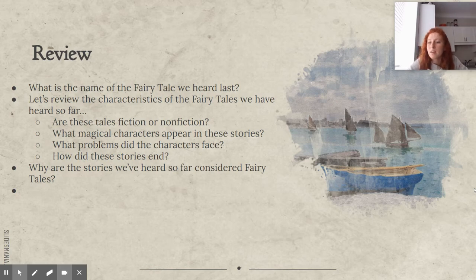Yeah. And what made them fairy tales? What were some of the characteristics? What was the setting? Once upon a time. And were there problems and solutions? Yes. Was there fantasy or magical events? Mm-hmm. And did they end happily ever after? Yeah.